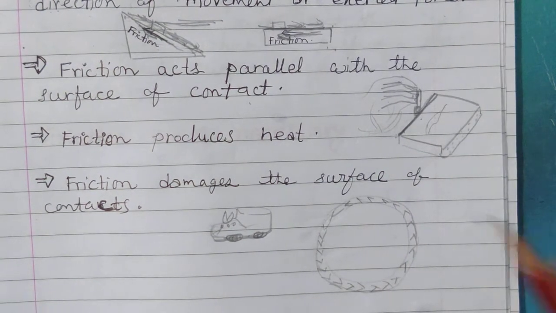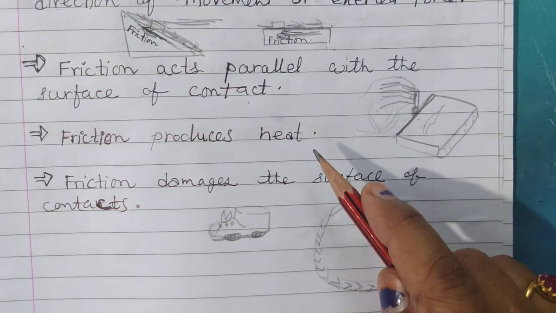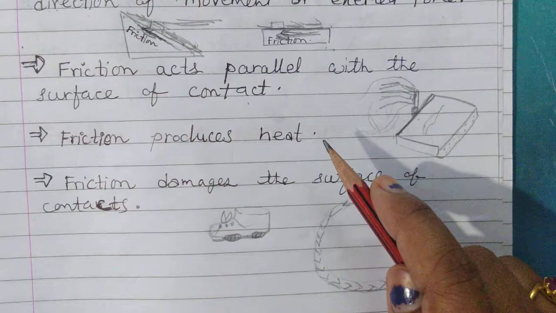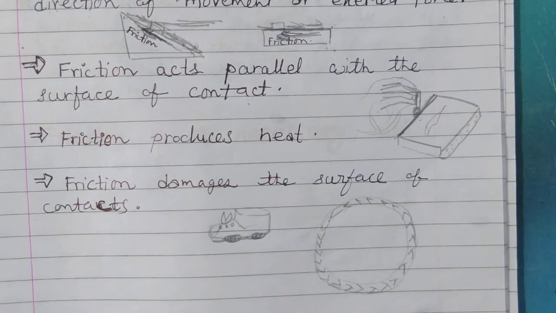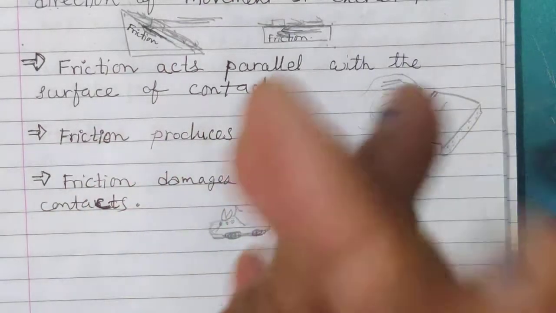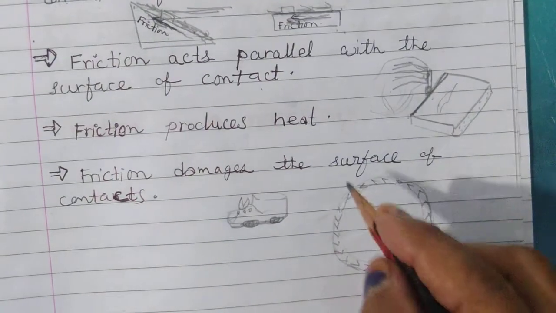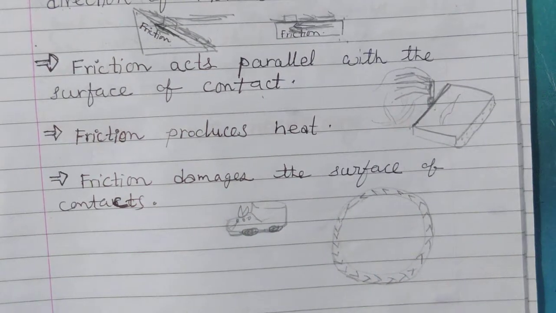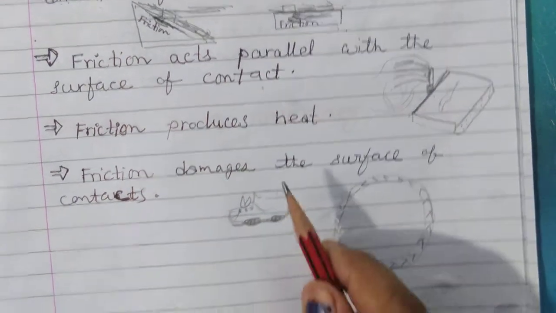Got it? There is another example also. When a machine or ceiling fan or any other type of fan or other machines you have seen at home run, after some time they get heated. Why? Because there is friction between the parts, and due to this friction these parts get heated. Got it?